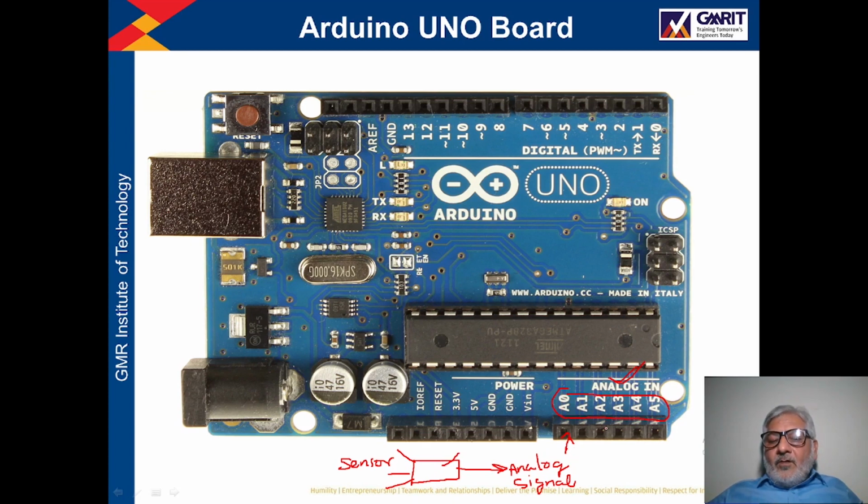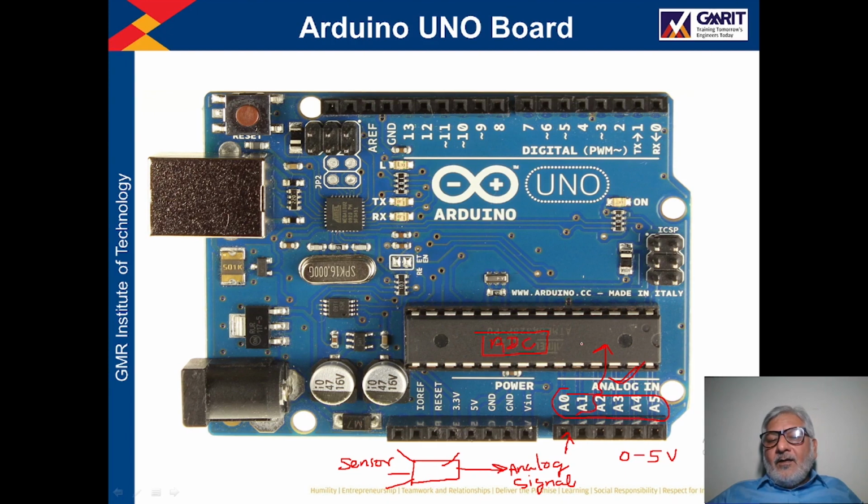Now the analog input which can enter these pins is a 0 to 5 volt analog signal. Any voltage in this range can enter through this pin, and internally it will go to this ATmega 328 microcontroller. Inside this microcontroller there is an ADC, an analog to digital converter.